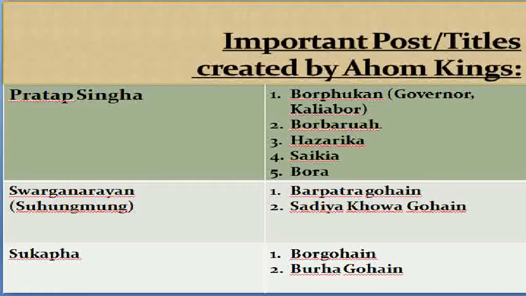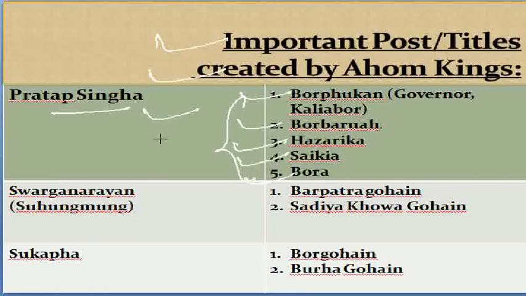So next, let's move on to a discussion of important titles or posts created by Ahom kings. Firstly, let's talk about Pratapingha. He created different posts: Borpukon, Borborua, Ajorika, Soikya, and Bora. These points are to be remembered. These are associated with Pratapingha.